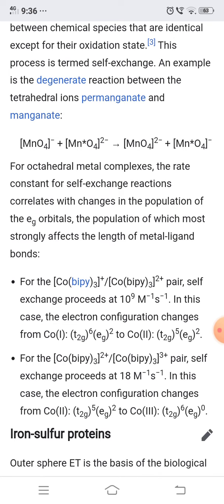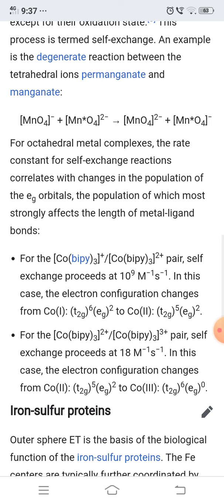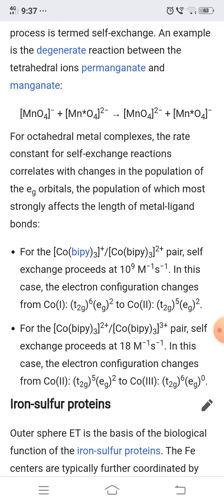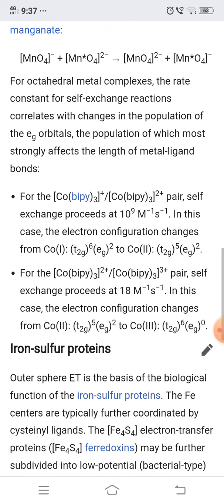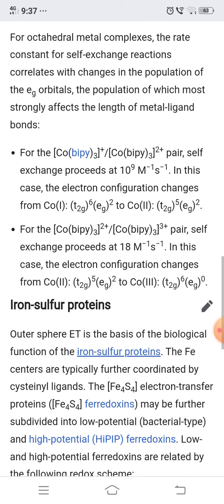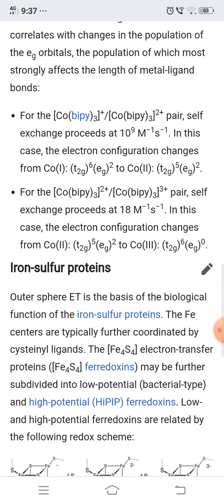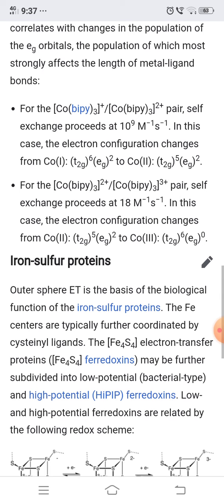For octahedral metal complexes, the rate constant for self-exchange reaction correlates with changes in the populations of the eg orbitals, the population of which most strongly affects the length of the metal-ligand bond. For example, for the pair self-exchange process at 10^9 mole per inverse second. In this case, electron configuration changes from cobalt first. For the pair self-exchange process in the 18 mole per inverse second. In this case, the electron configuration changes from cobalt 2 plus.